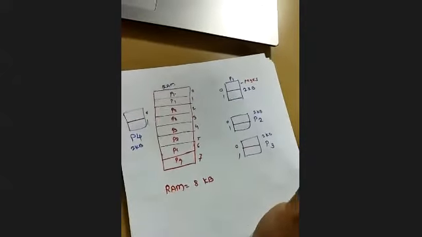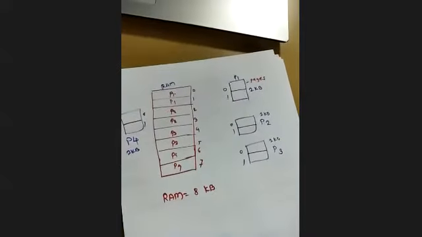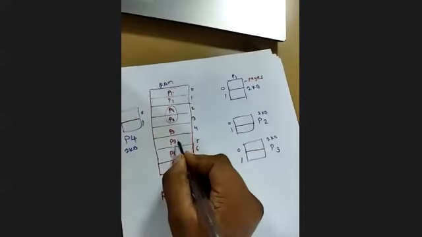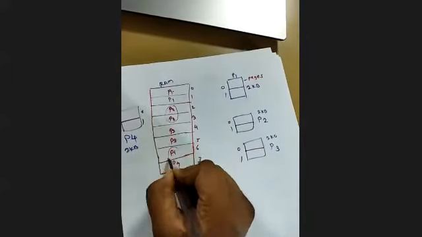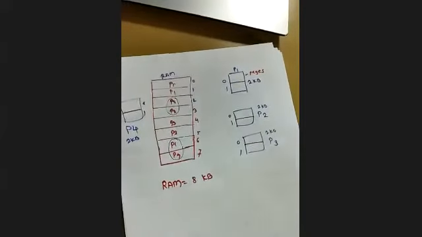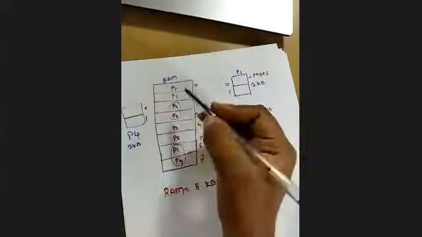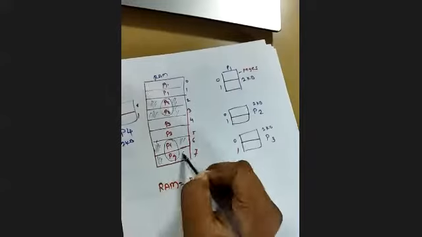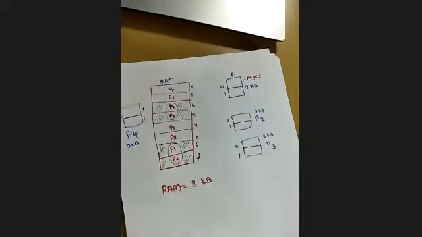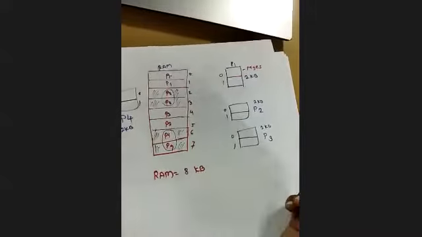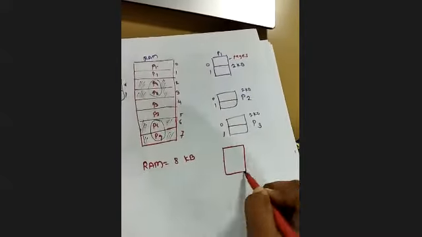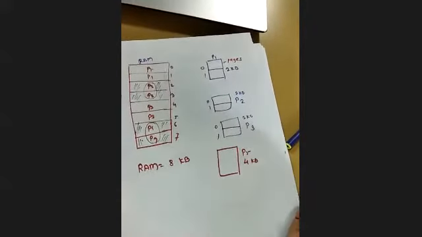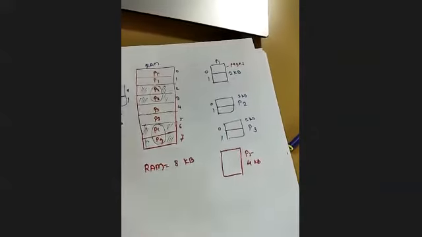Now after some time, suppose this P2 has done its execution. After some time this P2 has done its execution, and consider this P4 also completed its execution. So now this space is free. This space is free. After some time, when it is terminated, this space will be free. And a new process arrives, P5, with the size of 4 KB. Consider P5 will arrive with the size of 4 KB.